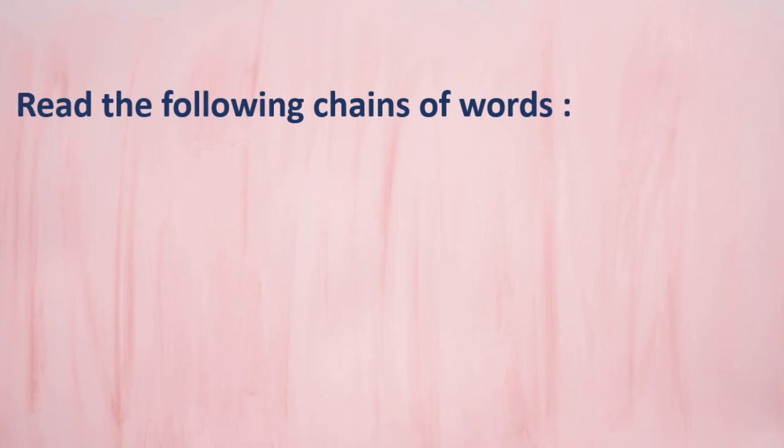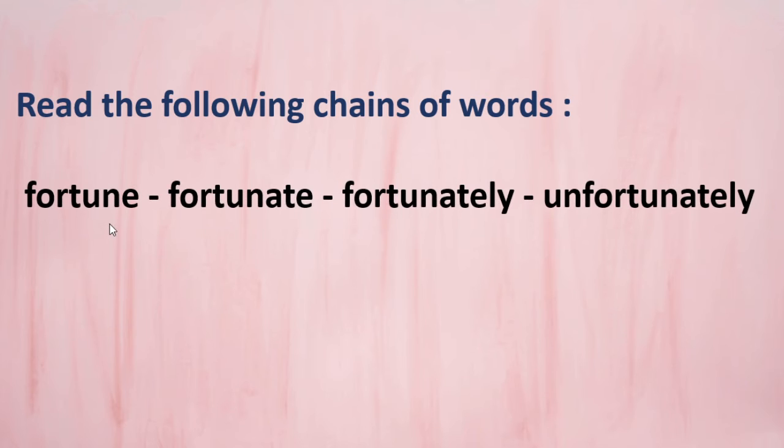Next is: read the following chains of words. Here, what you have to do is read the following chains of words. See this: fortune, fortunate, fortunately, unfortunately. Do you get the meaning here? Fortune is a basic word. Fortunate, fortunately, unfortunately.